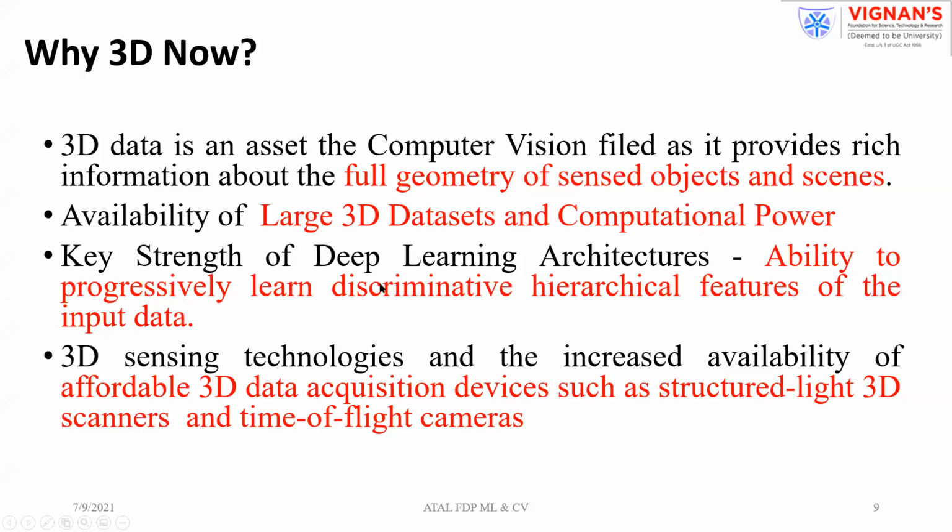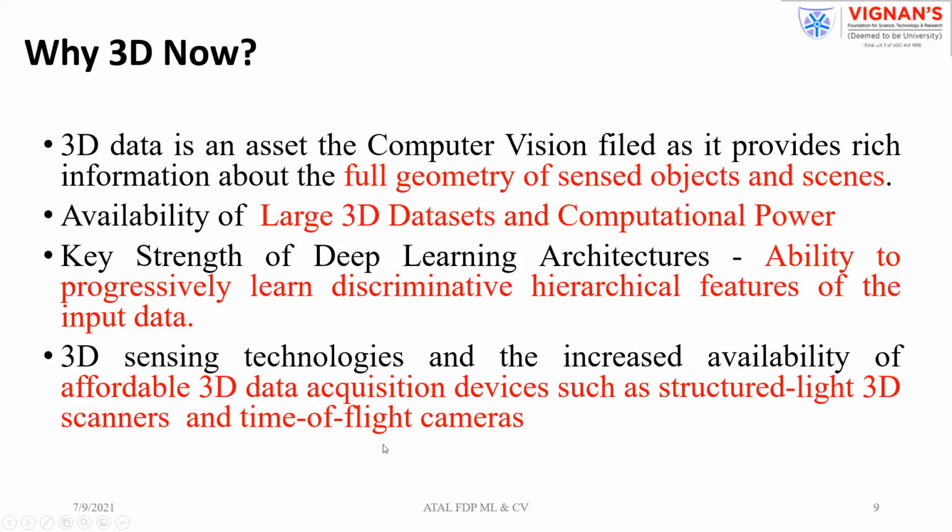The key strength of deep learning architectures is that they continuously learn, in a better way, to recognize the features in a hierarchical manner from the input data. That is also a good advantage with CNNs as well as deep neural networks. In the same way, there are a lot of advancements in sensing technologies.